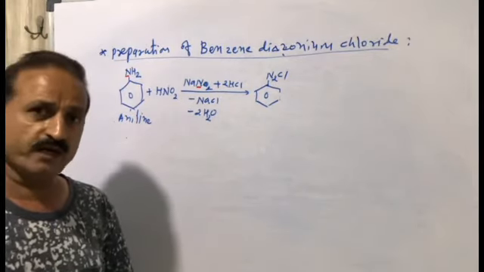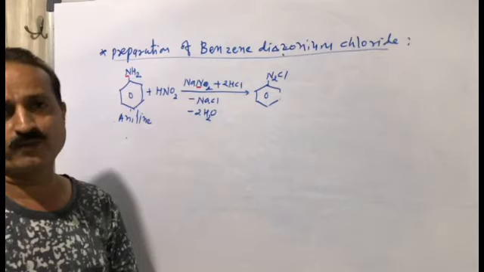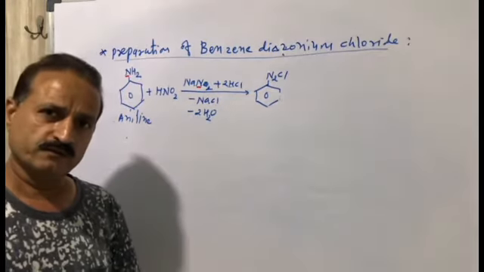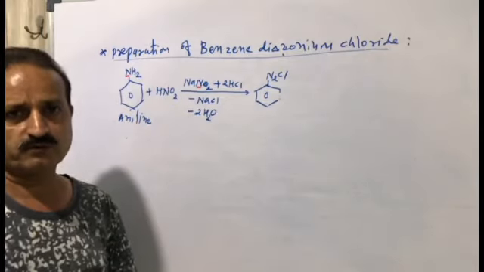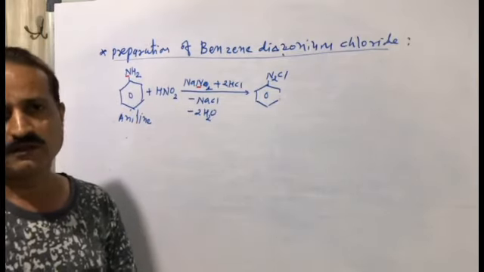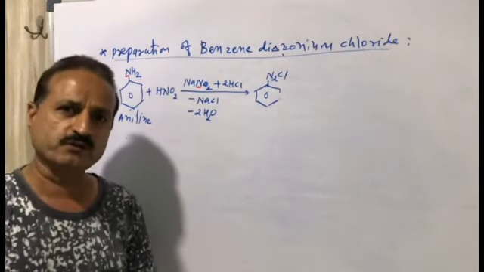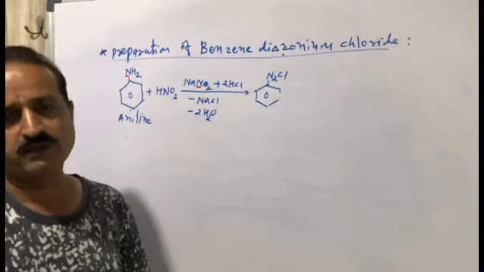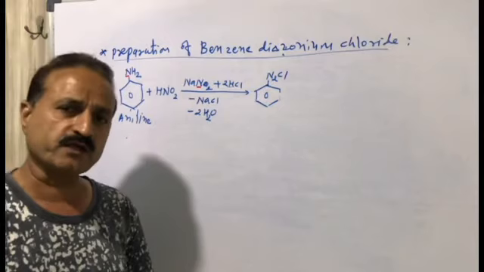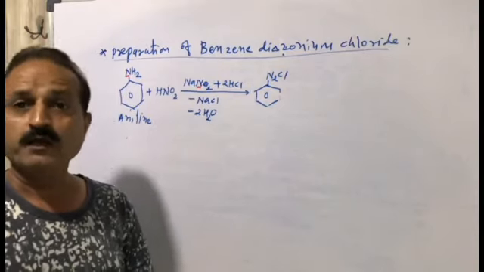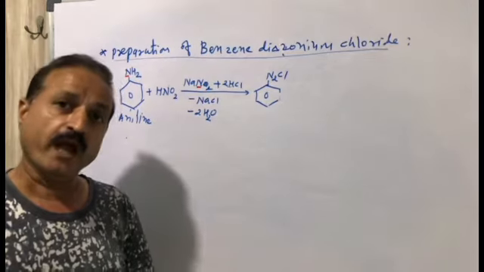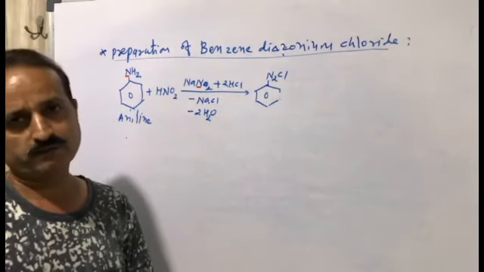Now we have some physical properties of benzene diazonium chloride, which are explained in your textbook. Let's discuss them. Benzene diazonium chloride is a colorless, solid, crystalline substance. It is soluble in water and stable in cold water.